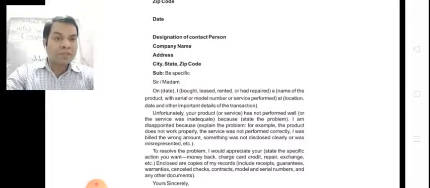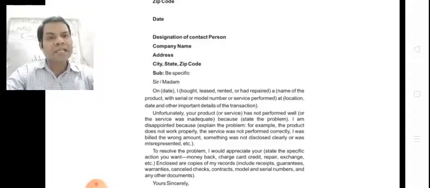Enclosed are copies of my records, including receipts, guarantees, warranties, canceled checks, contracts, models, serial numbers, any other documents.